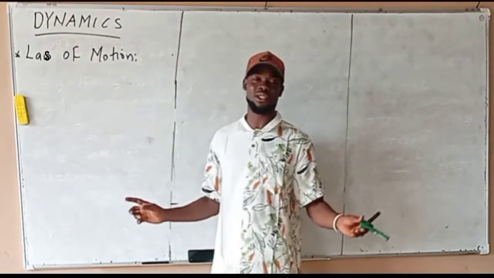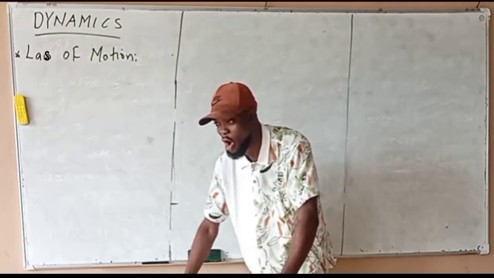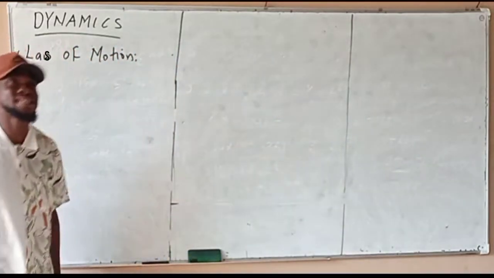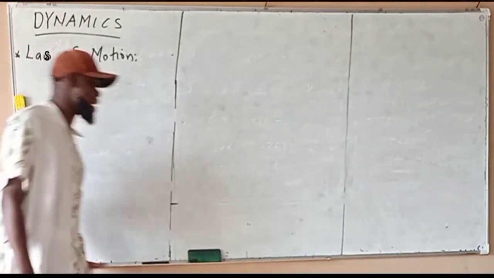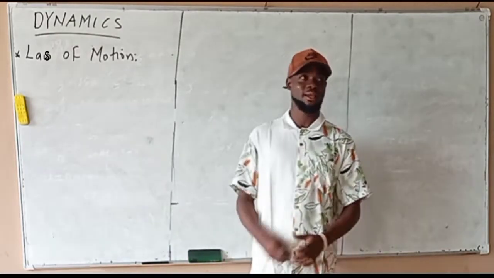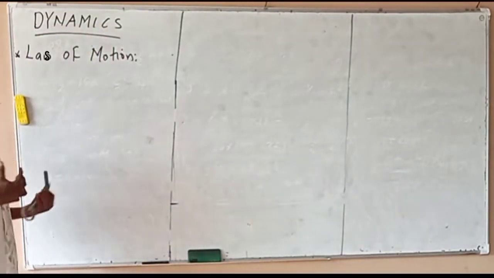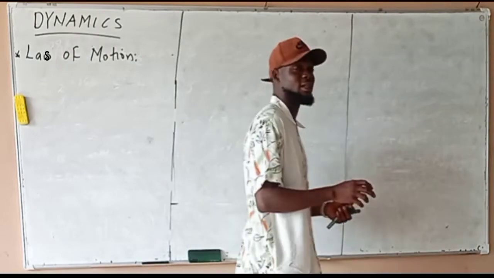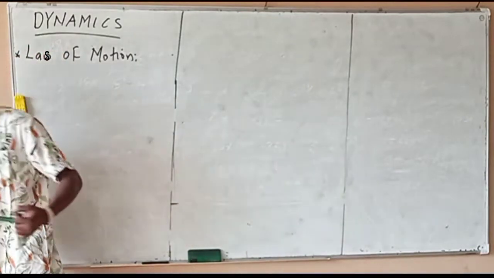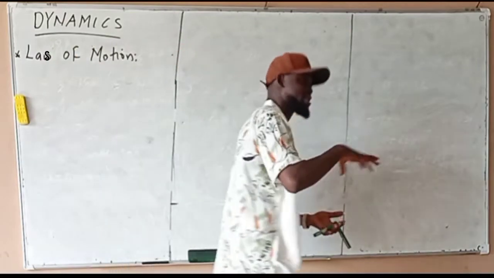So, if there is no external force, a body will continue to be in its state of rest, or it will continue in its uniform motion unless an external force comes and acts on that body in order to oppose that motion or that state of rest. That is the first law of motion, and it's very, very true. And this law corresponds to the inertia of the body. This is the tendency of the body to remain in its position unless something comes and changes it. So the first law of motion corresponds to the inertia of the body.